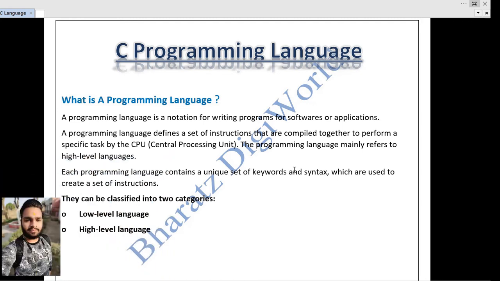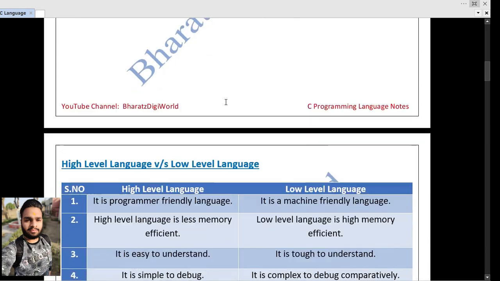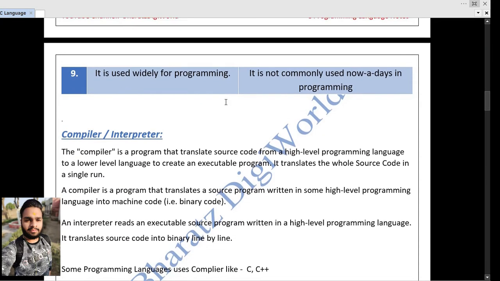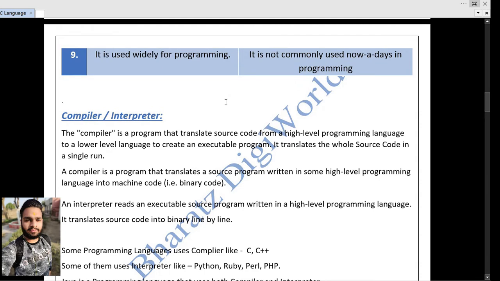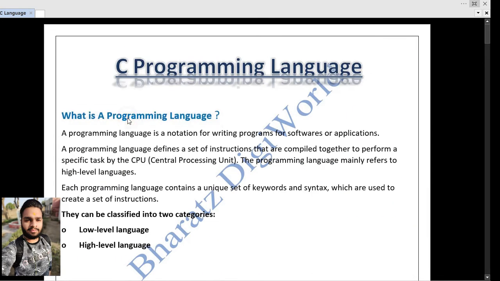Today we are going to start a new playlist of C programming language, and today it is our first lecture. In this lecture we will learn about what a programming language is, and we will learn the difference between high level and low level language. Then we are going to learn about compilers and interpreters in programming languages. So without wasting time, let's get started.